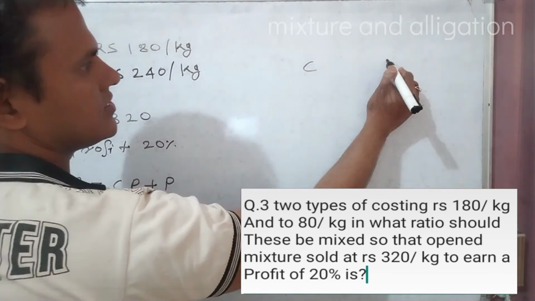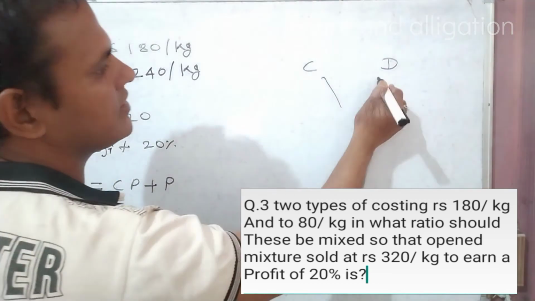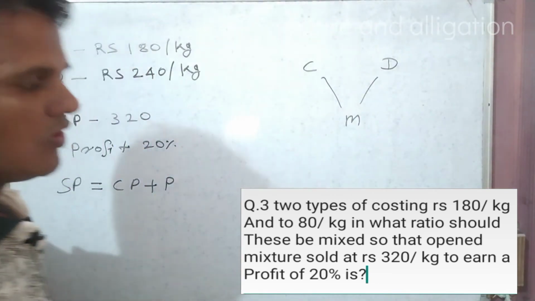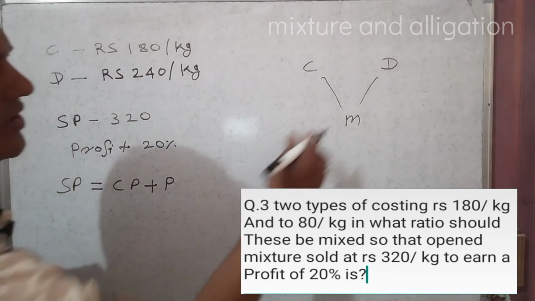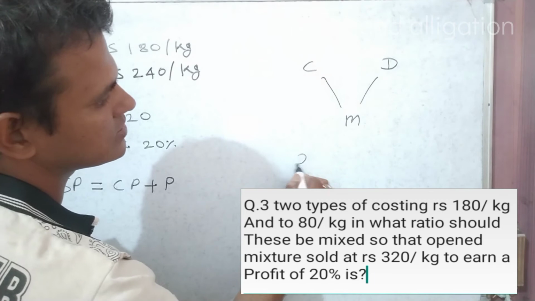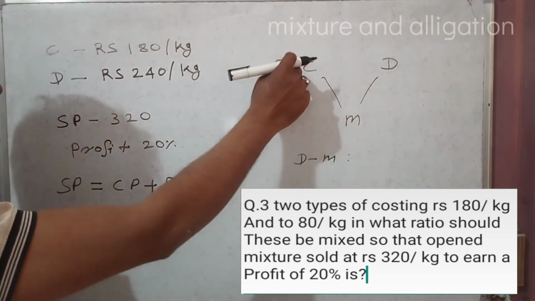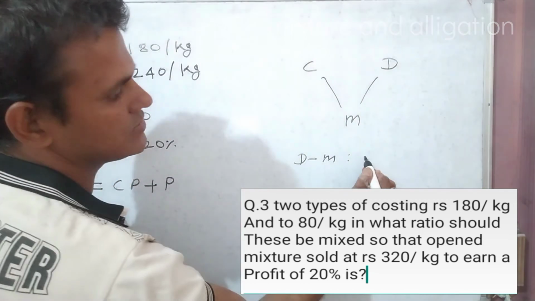This is the cheaper value and this is the dearer value, and this is the rule of mixture and alligation. We know dearer value minus mean value is the X ratio, so D minus M ratio. Mean value minus cheaper value is the Y ratio.